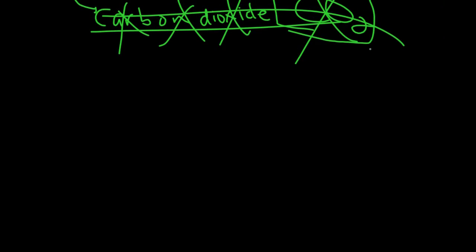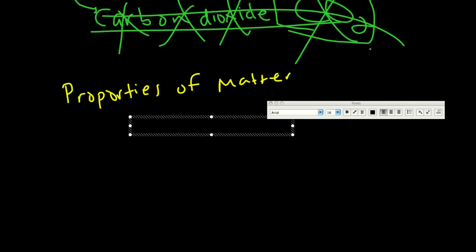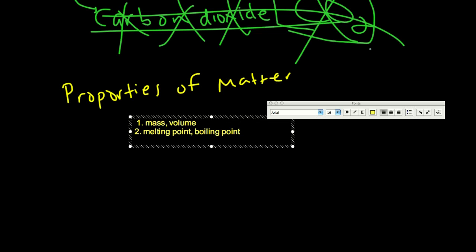Now, properties of matter. If something's matter, it should always exhibit these qualities. Properties of matter. I'm going to type these because I feel like writing them would be killer. So I'm going to drag this right here, make this yellow, and let's go with this. Properties of matter: it has mass, and it has volume. It has a melting point, and it has a boiling point. It has color, texture, and density. And on top of that, it has a chemical composition.